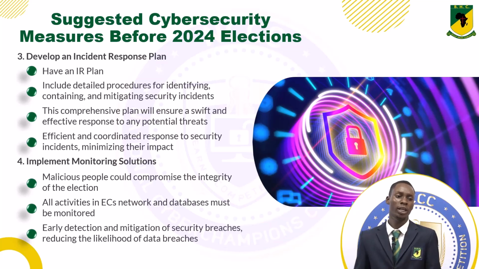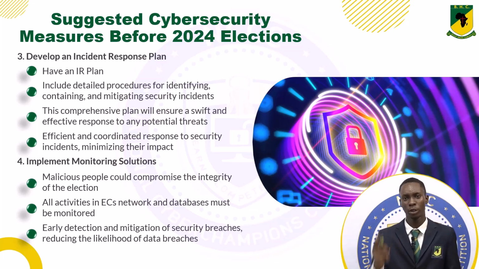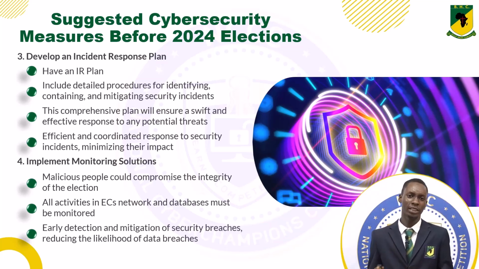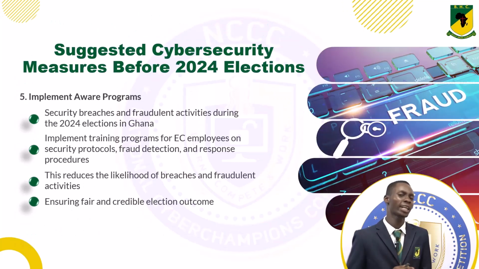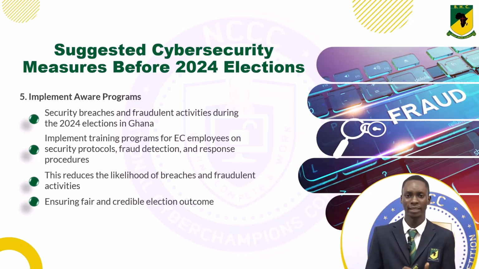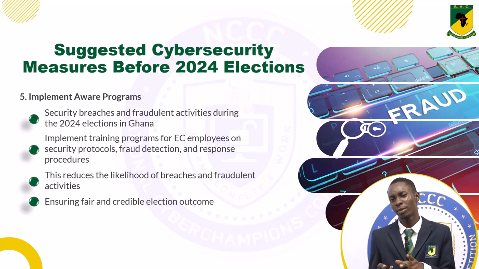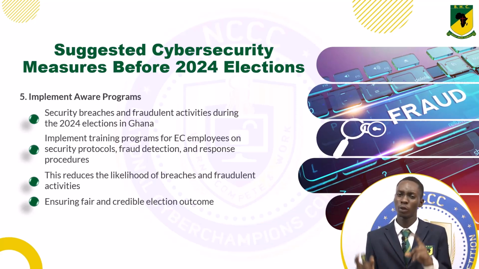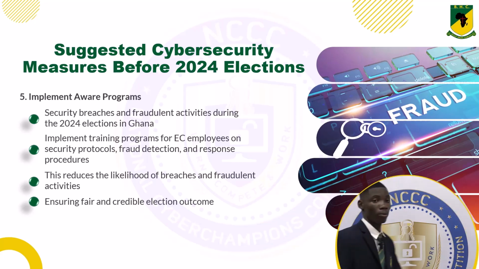Our next point also is to implement monitoring solutions. These monitoring solutions are going to serve as real-time monitoring of any activity related to the election, and then swiftly respond to any suspicious or unauthorized access. Our next point also is to implement awareness programs. The staff of the Electoral Commission has to be educated on how to identify and swiftly respond to risks that may arise during the election. All this is to ensure the integrity and transparency of the election. Erasmus Mensa will take us through measures to be taken during the election.